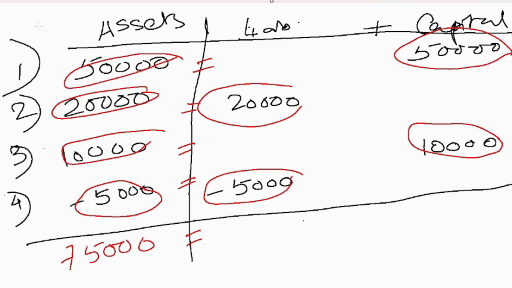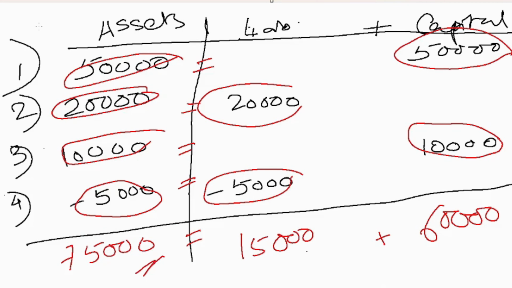And see over here what is happening, in the liability we are having 15,000, that is 20,000 minus 5,000, and here we are having 60,000. So here it is 75,000, here it's 15,000 and here it's 60,000. So the total is once again 75,000.